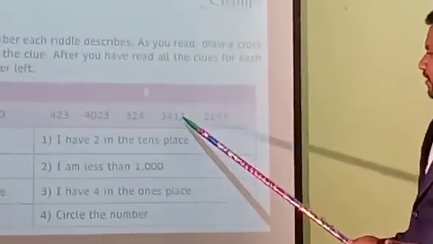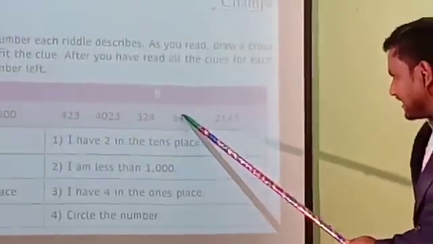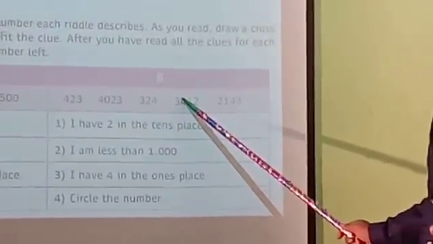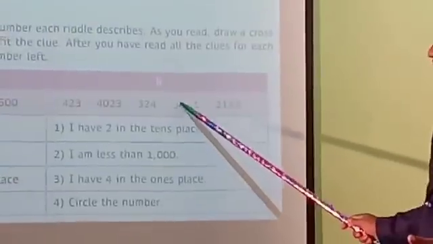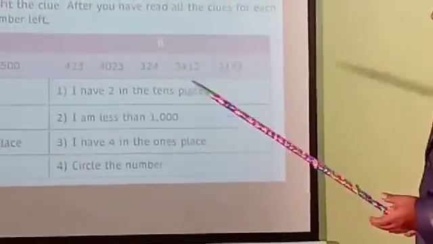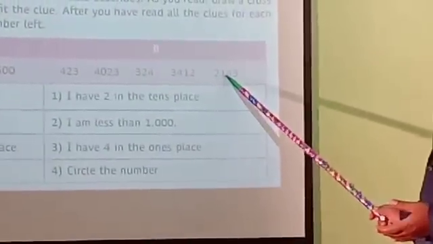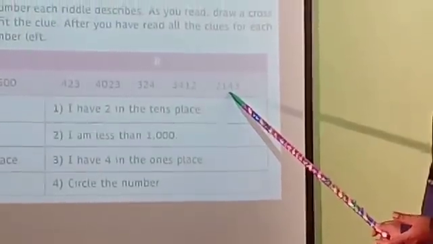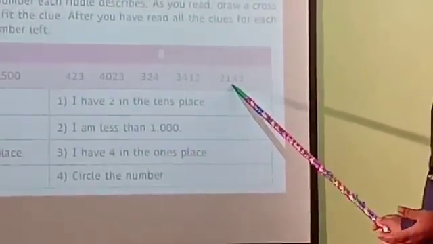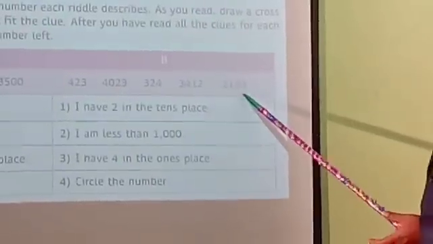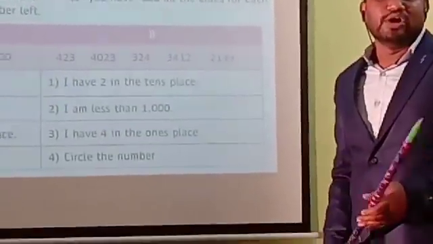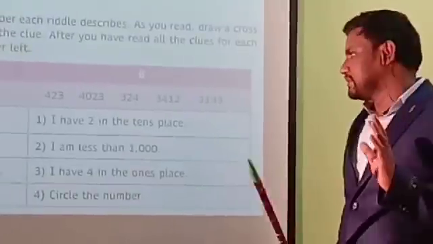Next, the fourth number: in the tens place here 1 is there, but we want 2. You have to eliminate this. You have to cross it. Next, the tens place number is 4, but we need 2. This also has to be crossed. After completing the first clue, we eliminated 2 numbers.